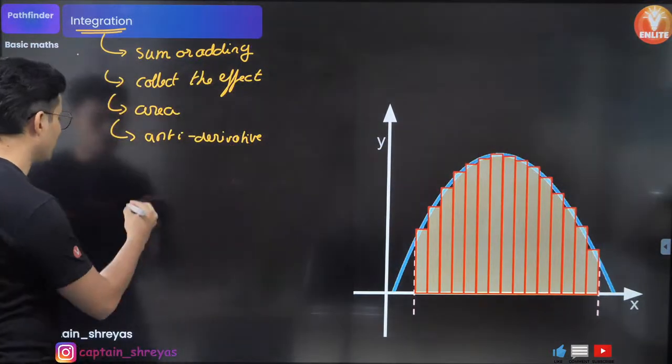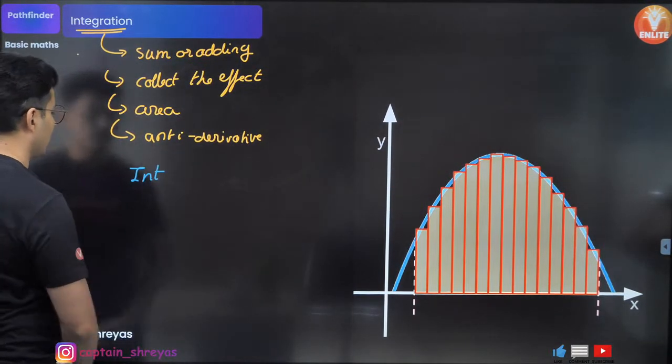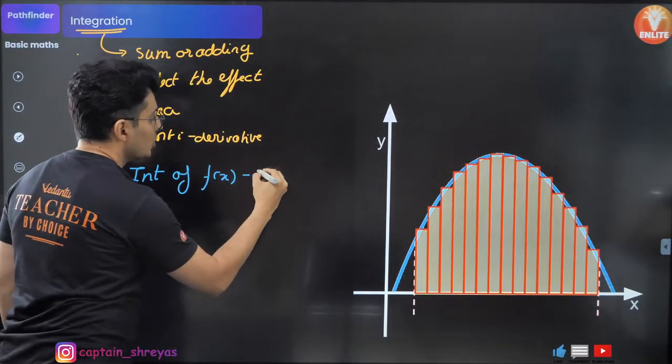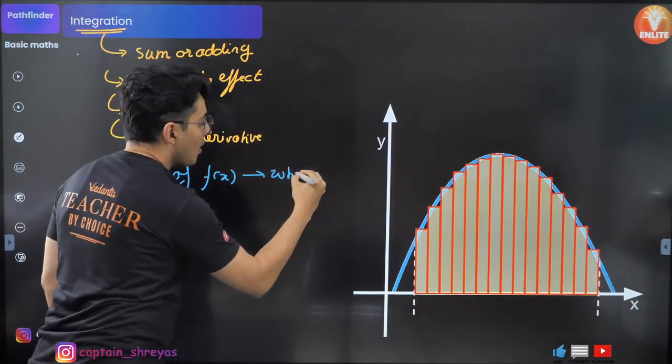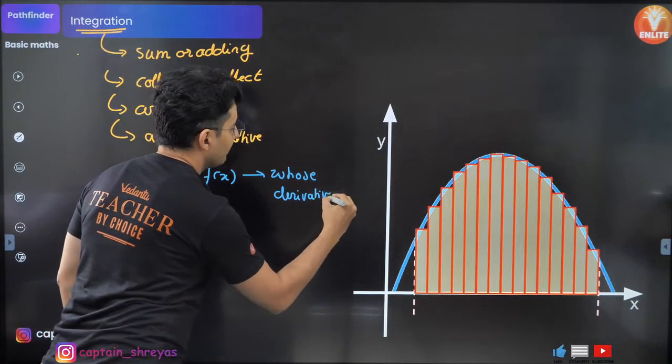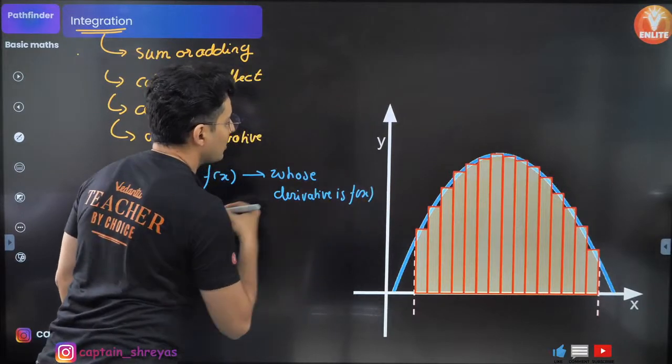So when I ask you, what is the integration of a function, let's say of f of x, you should think, whose derivative is f of x. That's all.